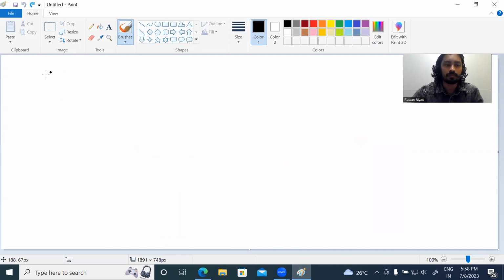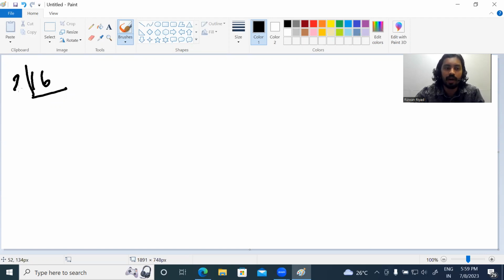Which number? Let's take the number 16, a composite number. Now I'm going to prime factorize this 16. You should begin with 2, the smallest prime number, so let's begin with 2.